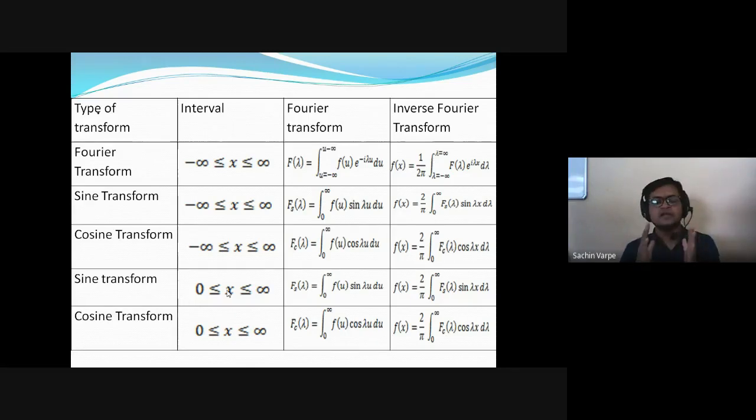If the function is defined in a half interval, we extend that interval to full, and based on the nature of the given function f of x, if it is an even function, then we find the Fourier cosine transform and its integral. And if the function is odd, we find the Fourier sine transform and its integral.